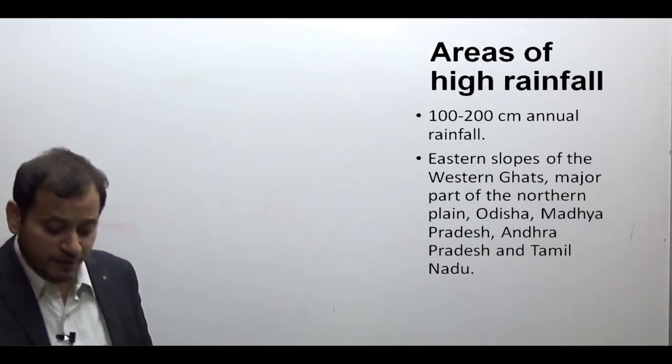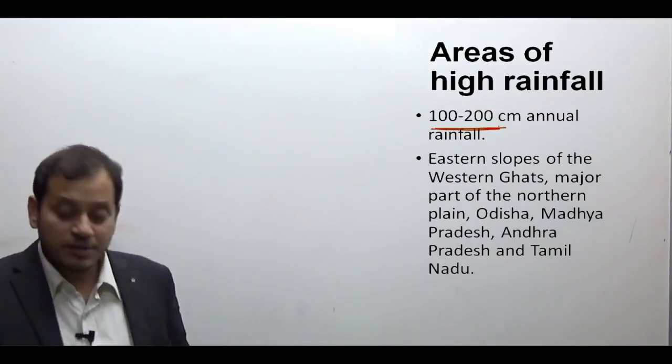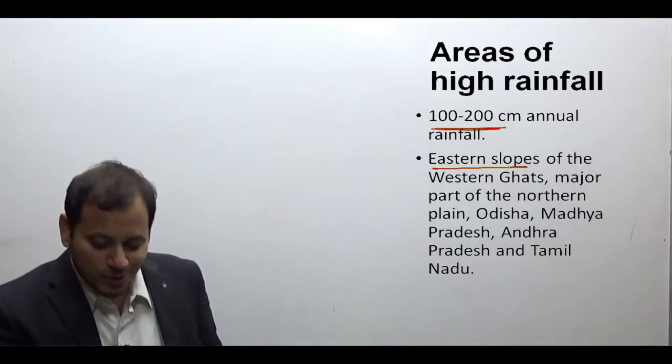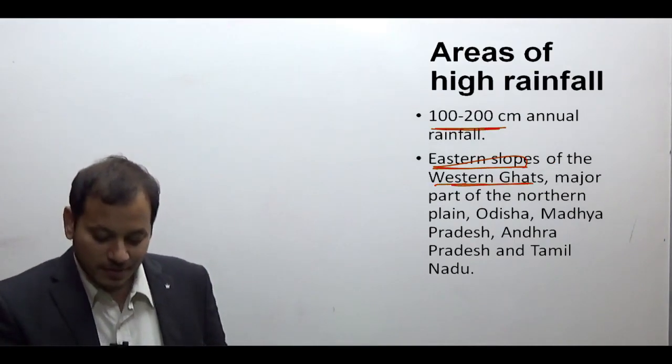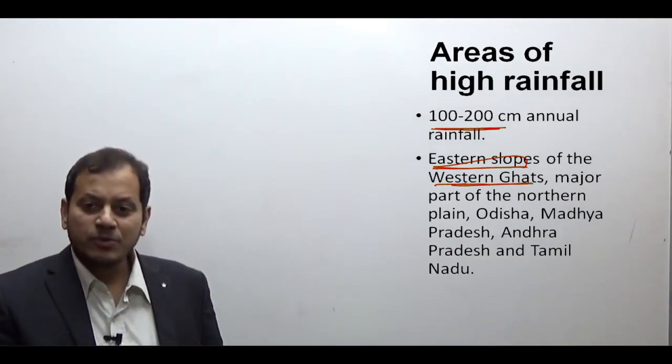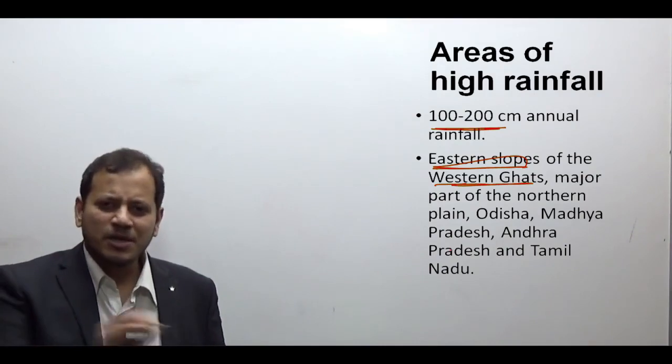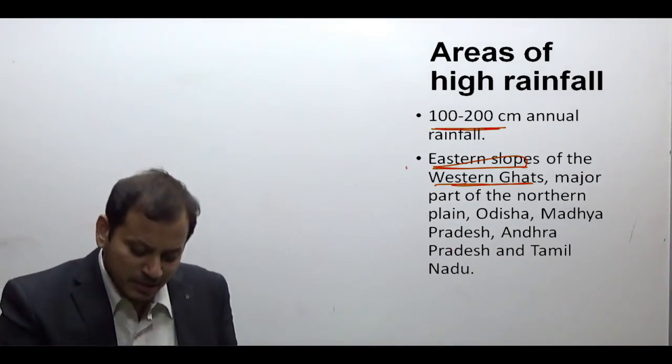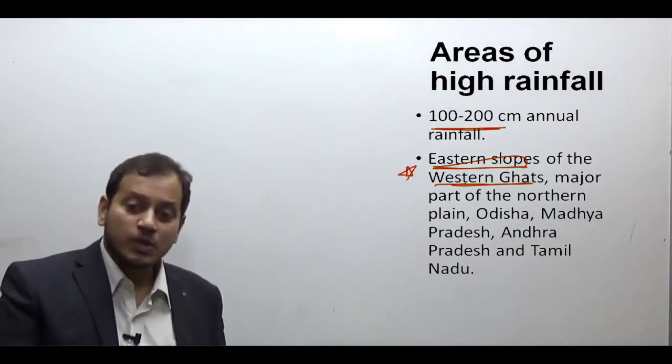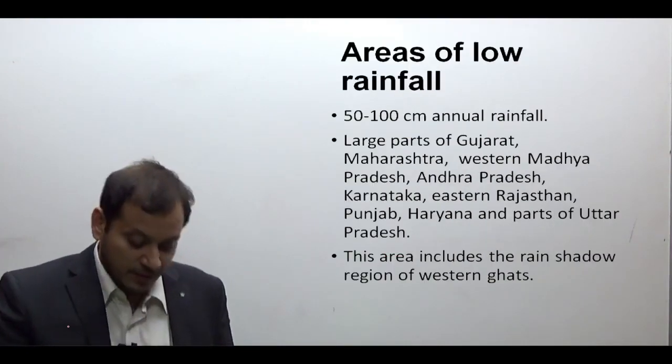Areas of high rainfall, 100 to 200 centimeters of rainfall: eastern slopes of the Western Ghats, major part of the North Plain, Odisha, Madhya Pradesh, Andhra Pradesh, Tamil Nadu. You don't have to remember all this. Just remember the eastern slope of the Western Ghats versus the western slope of the Western Ghats.